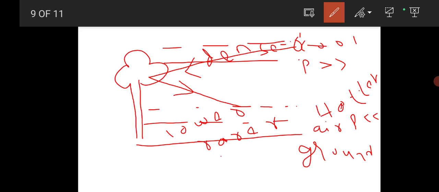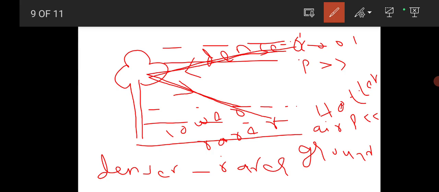Now we can say that light is traveling from denser towards the rarer medium, from the upper layer towards the lower layer.